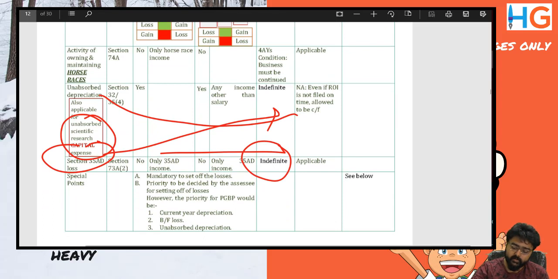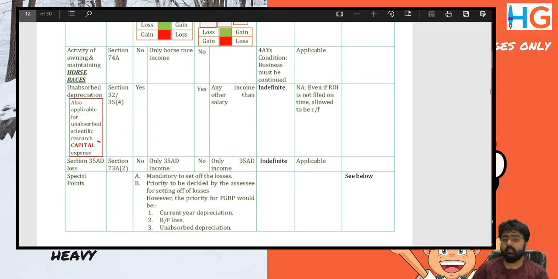The priority of set off. It is mandatory to set off losses. If you do not set off your loss, your claim to the set off is lost. You cannot claim it back. Okay. Priority to be decided by the assessee for setting off losses. For example, if I have a loss and I have two gains: long-term capital gains and speculation income. Now speculation income will be taxable to me at 30%. Long-term capital gain will be taxable maximum at 20%. So what do I do? I'll set it off against speculation income. Priority can be decided by the assessee, but it is compulsory.